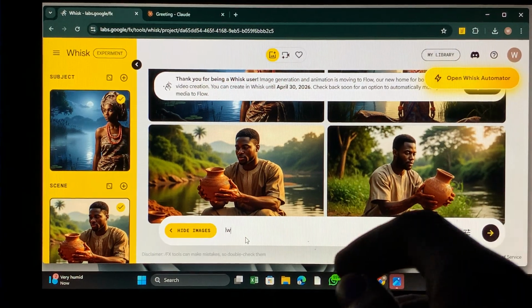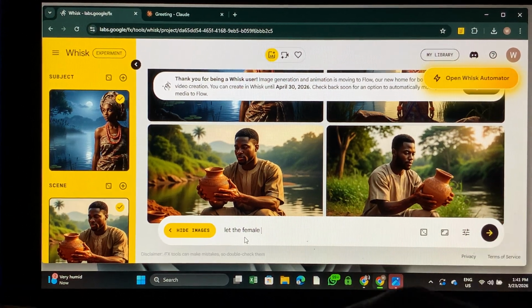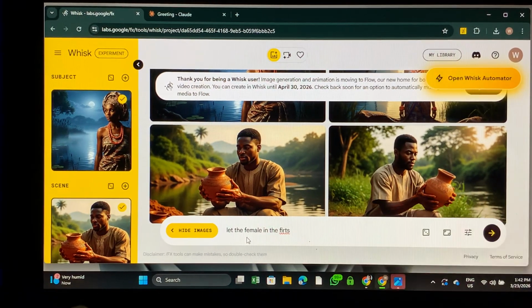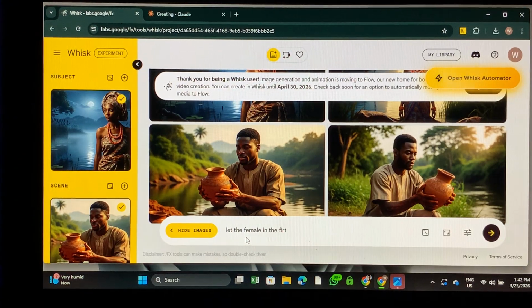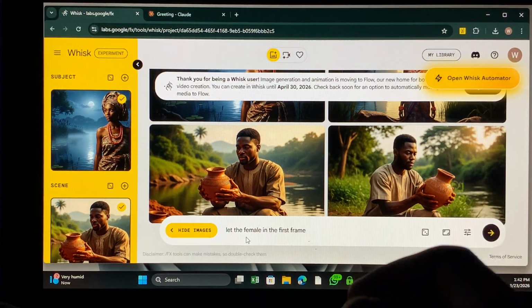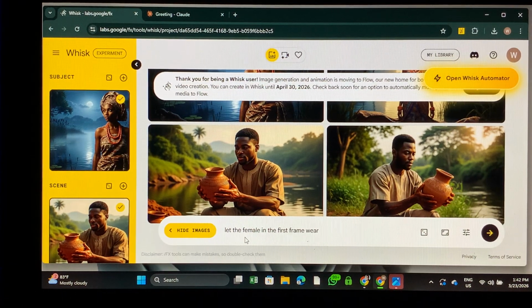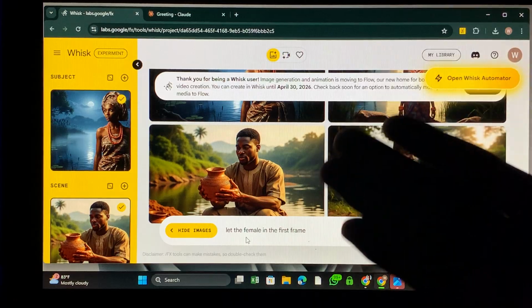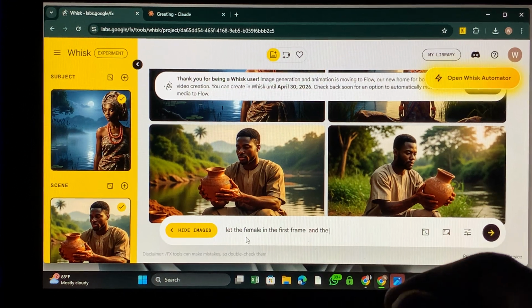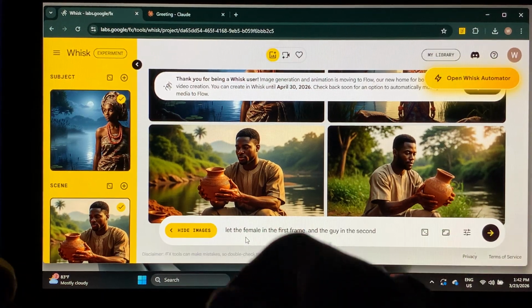So let the female in the first frame and the guy in the second frame